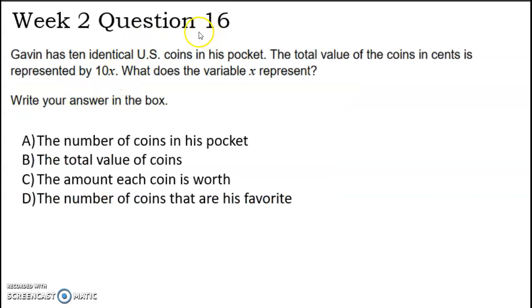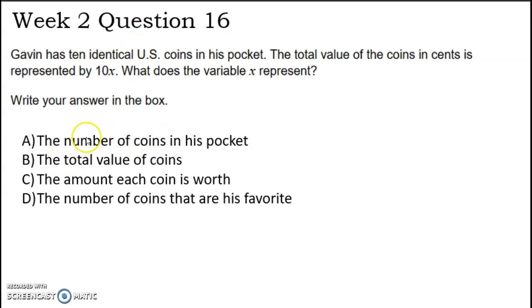Question 16. Gavin has 10 identical US coins in his pocket. 10 of them. But what the coin is, we don't know. The total value of the coins, though, is represented by 10x. What does the variable represent? So a variable is something that we do not know. So let's think about Gavin. We know how many coins he has in his pocket, but what we don't know is which coin. Does he have 10 pennies, 10 dimes, 10 quarters? We have no idea what they're worth.